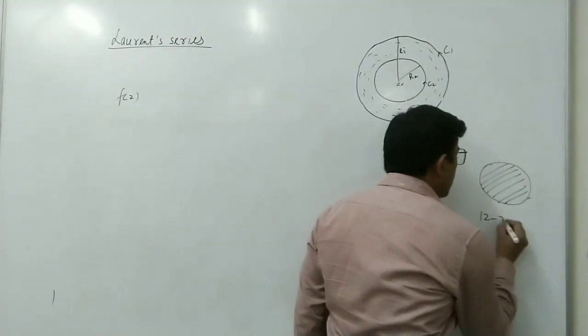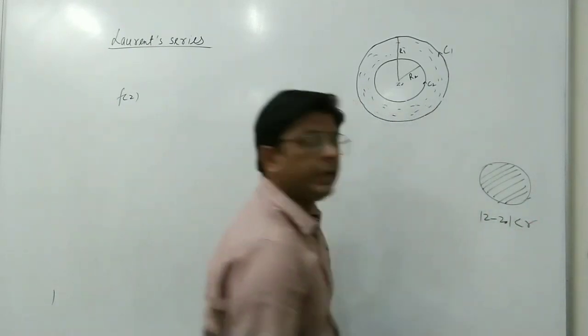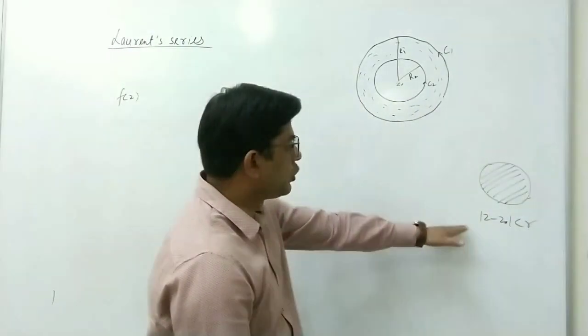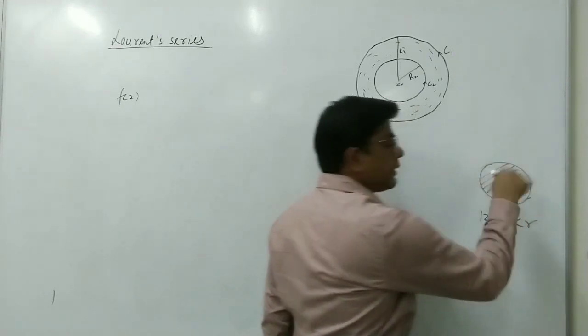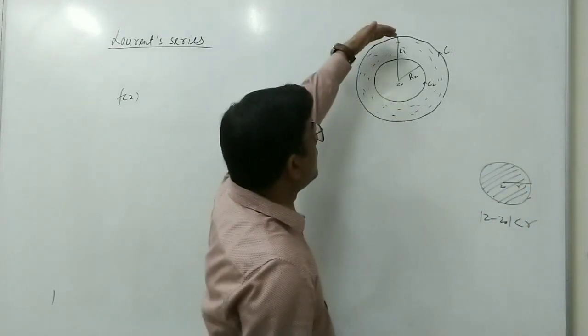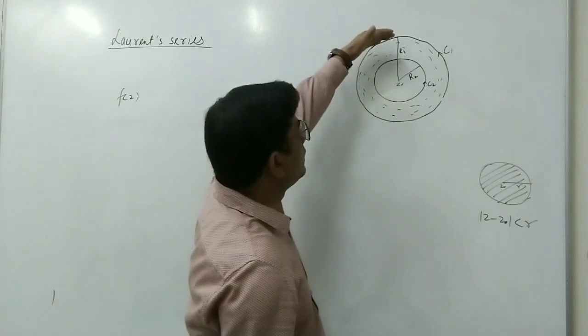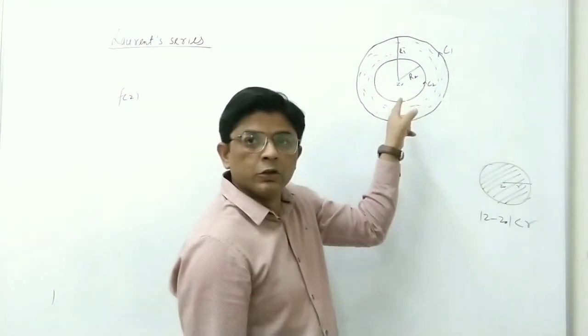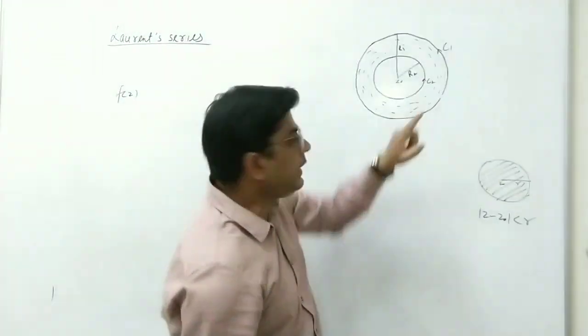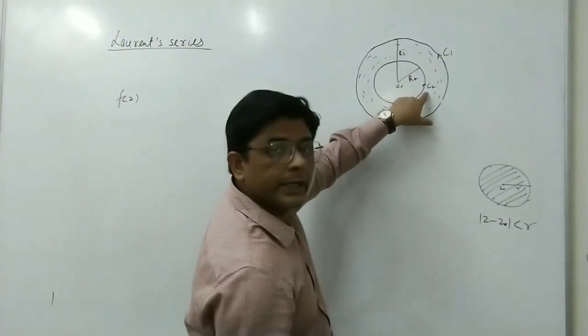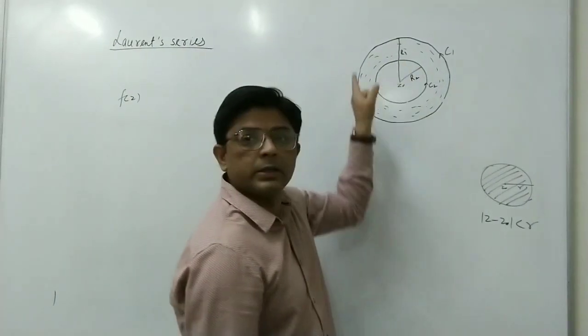But here, if we take the points inside the circle C1, the function f(z) is not analytic at these points. Again, if we take the points inside C2, the function f(z) is not analytic in this region.